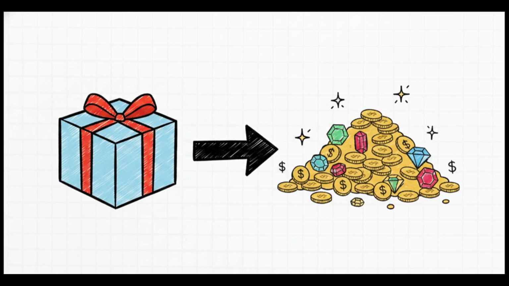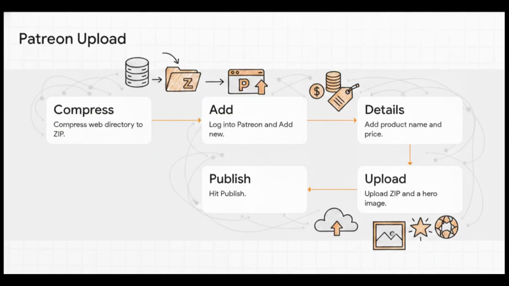Which brings us to our final phase, Step 5, packaging and monetizing via Patreon. The bugs are squashed, the ERP is running perfectly, so it's time to turn that code into cash. The upload process to your Patreon creator profile is super seamless. First up, you'll export a clean version of your MySQL database and then compress your whole functional web directory into a standard zip archive. After that, just head over to your Patreon shop, click Add New, give it a catchy name, and set your price.